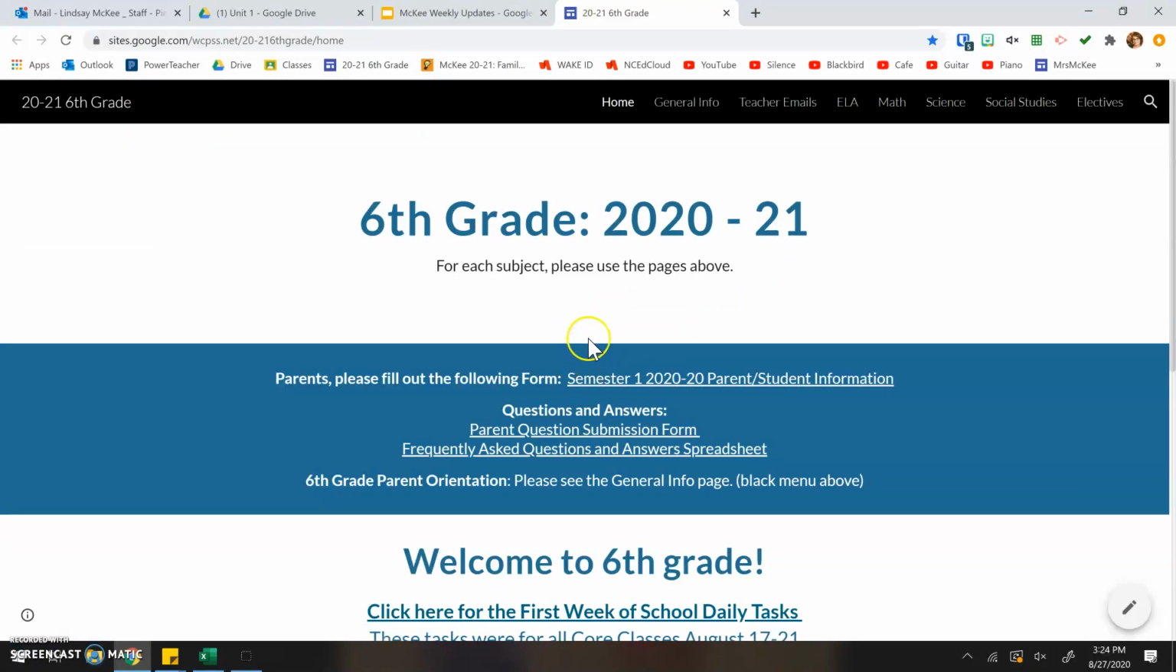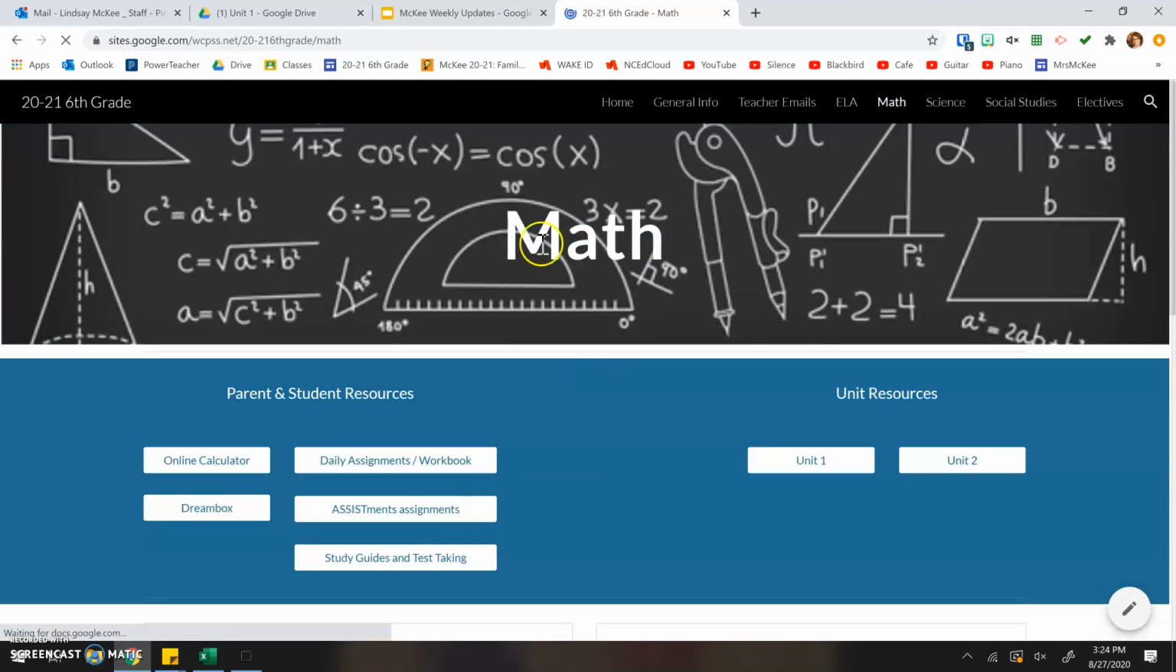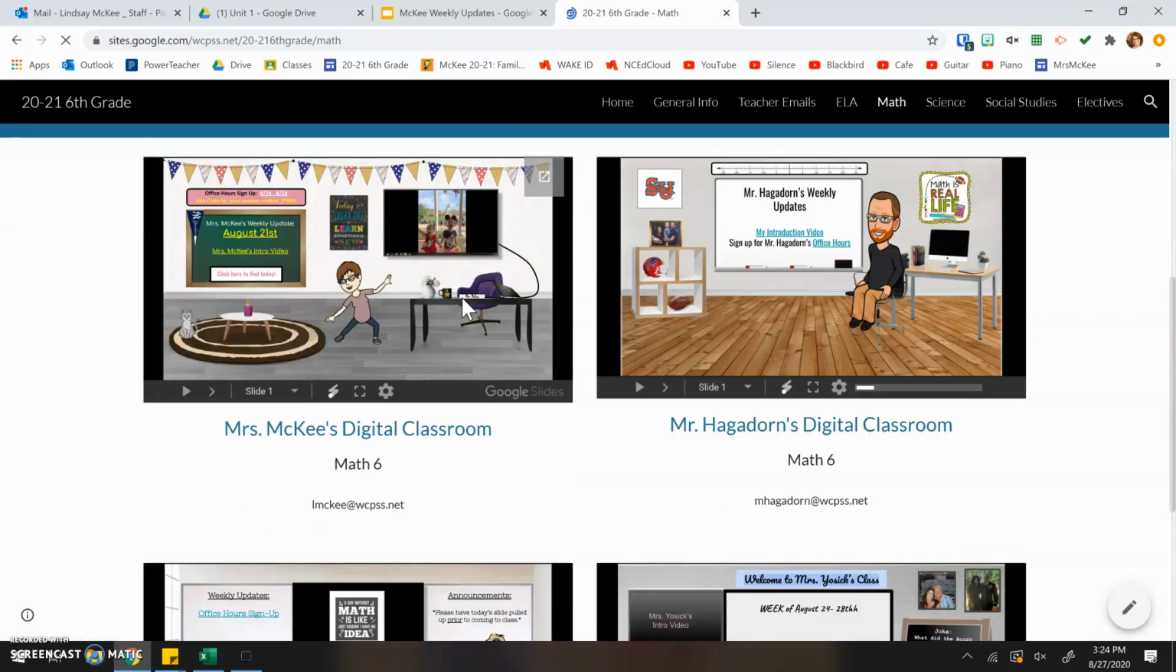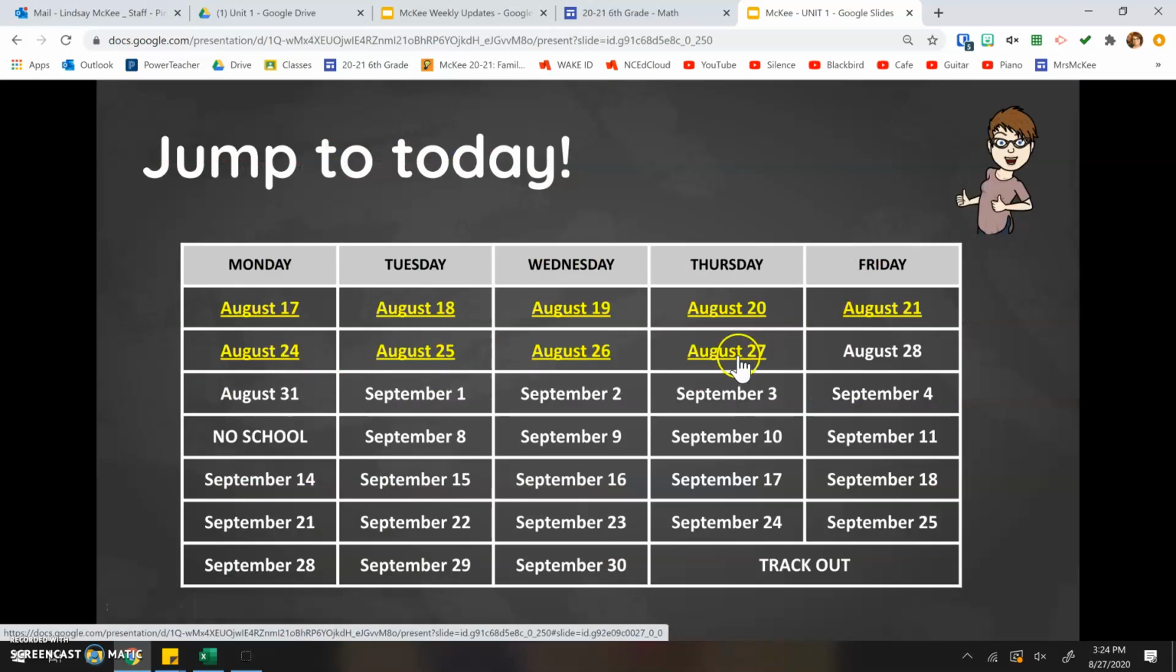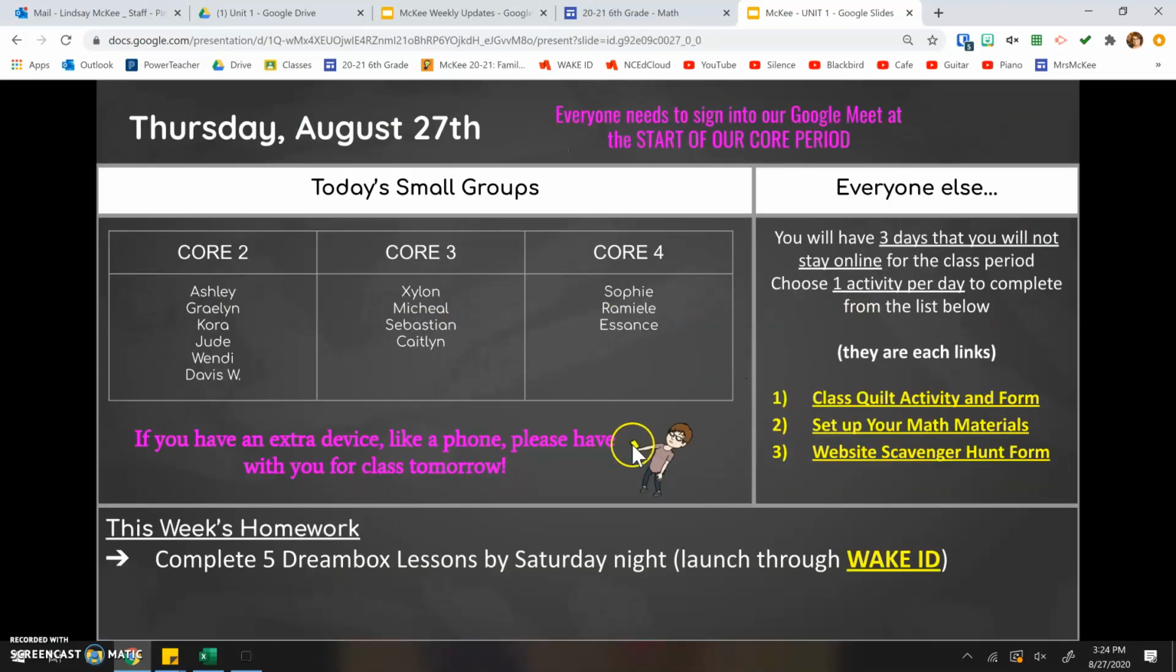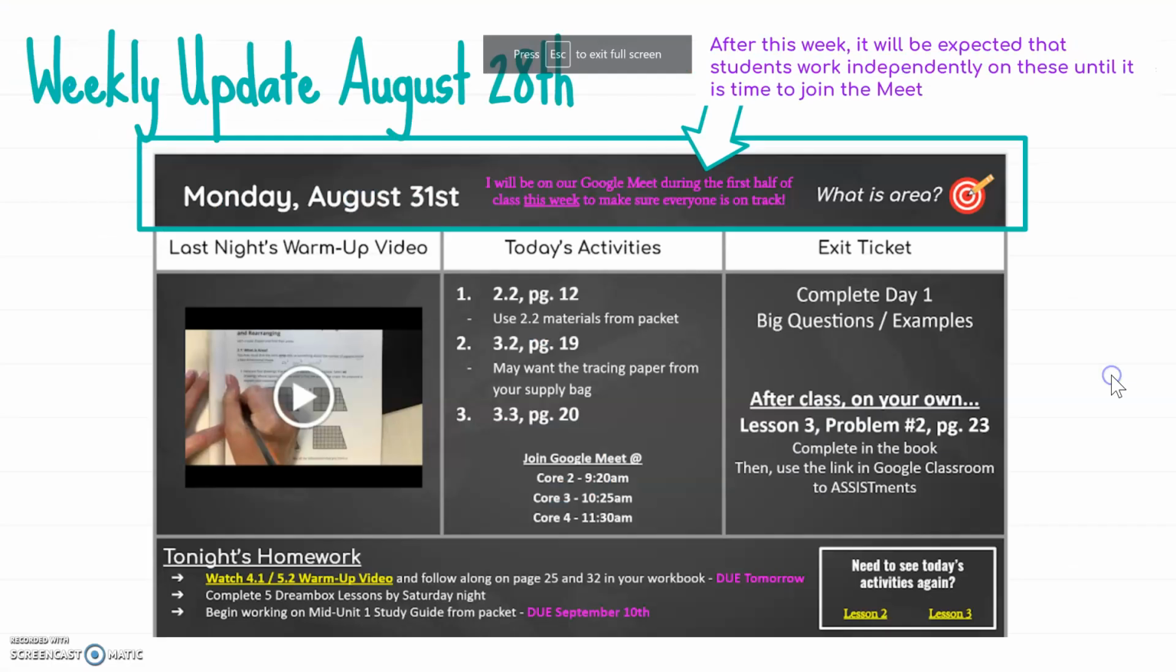So I'm going to go over again how students find their directions for class each day. It's going to start by them visiting the 6th grade website. Then they're going to click on Math and scroll down to Mrs. McKee's digital classroom. They can use this arrow to make it full screen. They can click here to find today and then click on the date that they are trying to find, and it'll bring them to the slide for that day. So when they find their slide for the day, this is what it's going to look like. At the top, it'll have the date and the target question for the day.